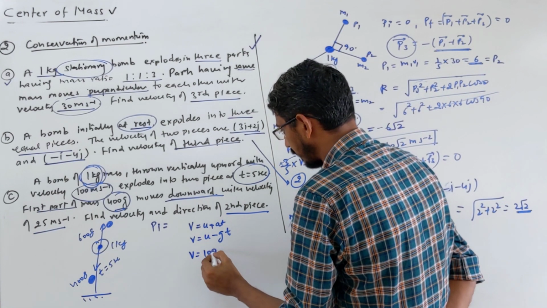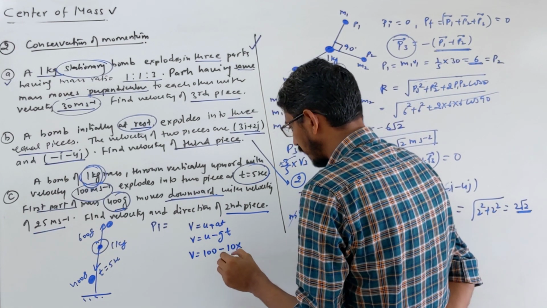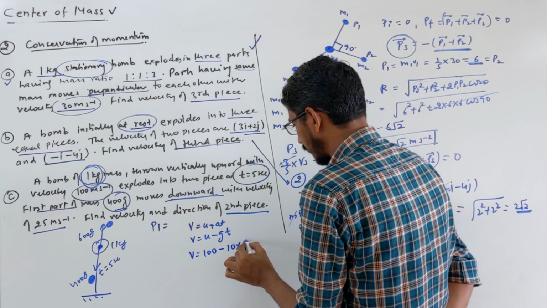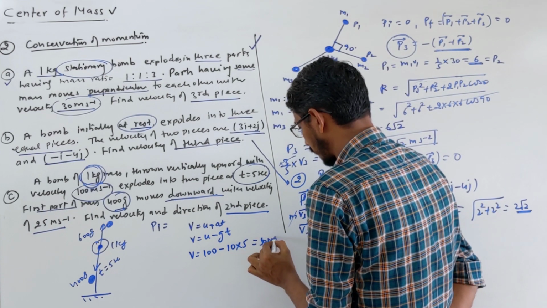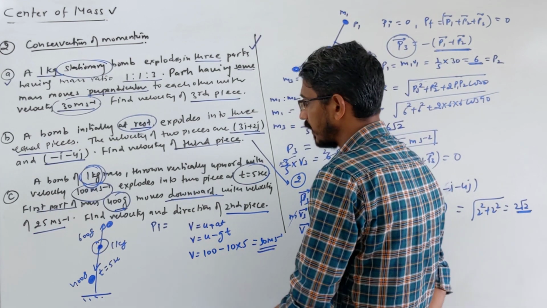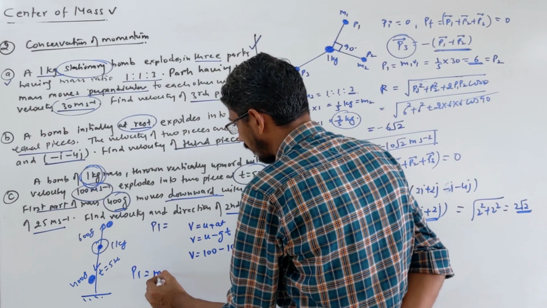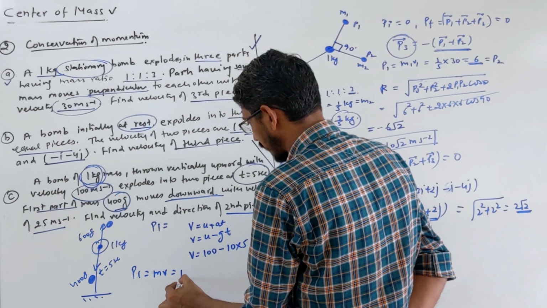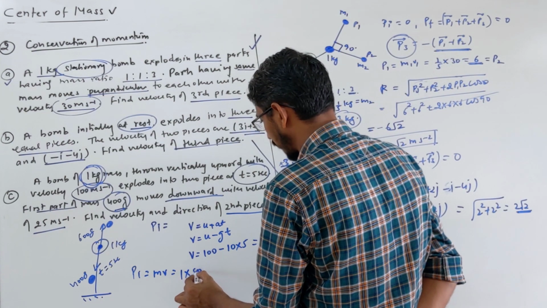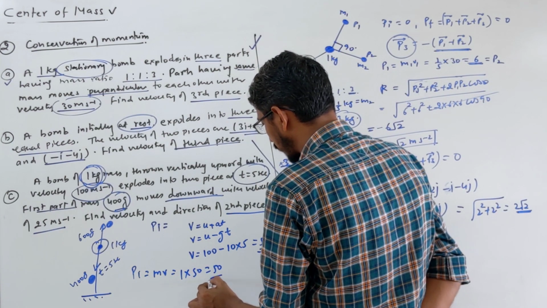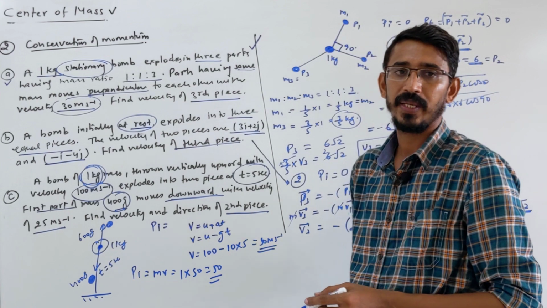Initial is given 100, minus g is 10, and time is given 5 seconds. So this becomes 50 meter per second. It means when the bomb is exploding here, the initial momentum that we are finding will be m, mass is given 1 kg, and velocity is 50. So 50 is your initial momentum, correct?